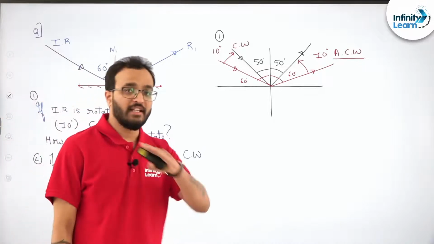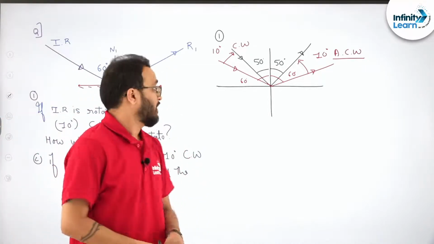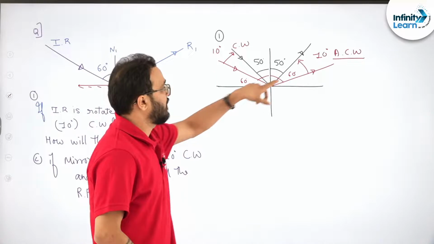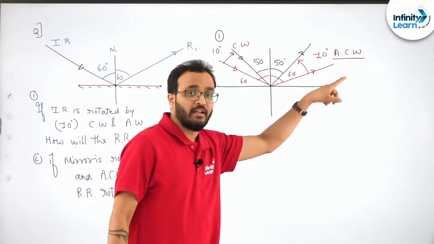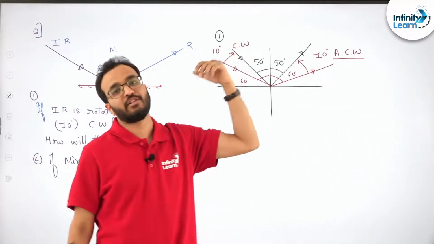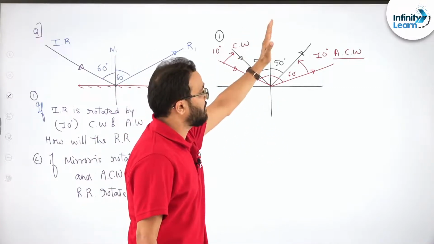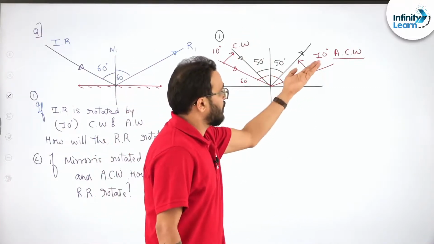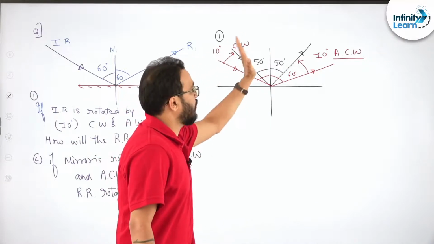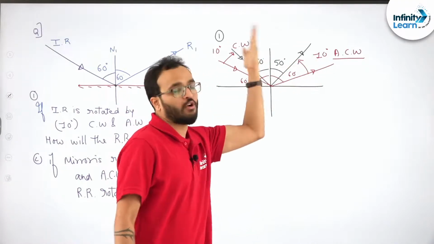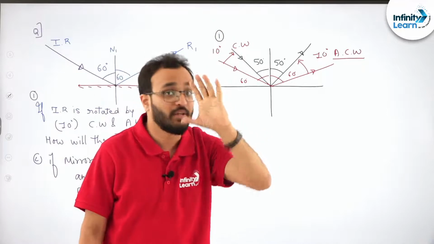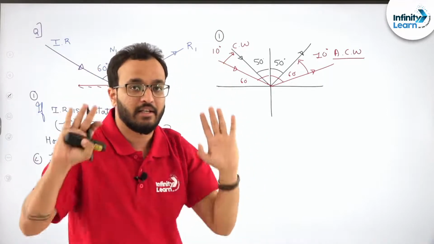So if you are rotating the incident ray clockwise by some angle, the reflected ray will also rotate by the same angle but in the opposite direction, that is anti-clockwise. So if you try to bring the incident ray closer to the normal, the reflected ray will also try to come close to the normal. Are you getting this? Is it clear?